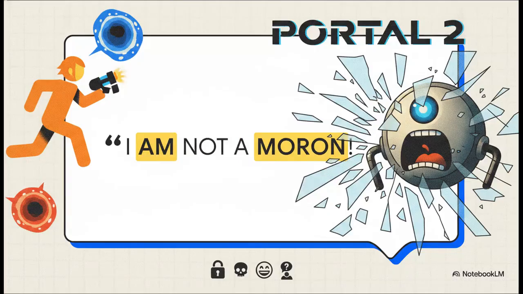A really crucial point here is the jarring interruption that happens right in the middle of this deadly quiz. Out of nowhere, the characters Chell and Wheatley from the critically acclaimed video game Portal 2 just wander onto the stage. Wheatley breaks the fourth wall and literal glass, screaming, "I am not a moron," before they just leave. This introduces the script's heavy reliance on stealing established intellectual property to force a punchline.